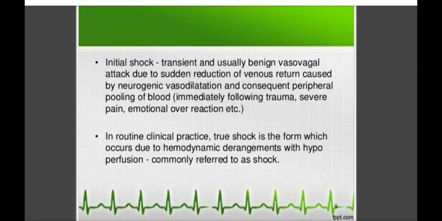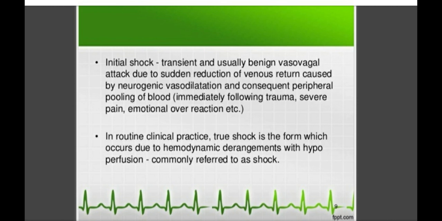Then what is initial shock or primary shock? Primary shock is a transient and usually benign vasovagal attack due to sudden reduction of venous return caused by neurogenic vasodilatation and consequent peripheral pooling of blood immediately following trauma, severe pain, or emotional overreactions.